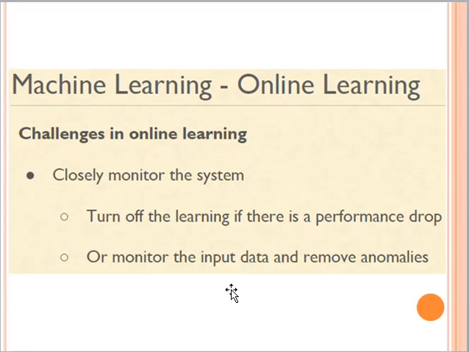You can continuously monitor the system, and if you see a performance drop, then you can stop it, or you can try to detect anomalies present in the data. You can remove them, and then provide the data to the system, and in this way your system will not be damaged during the online learning mode, right?